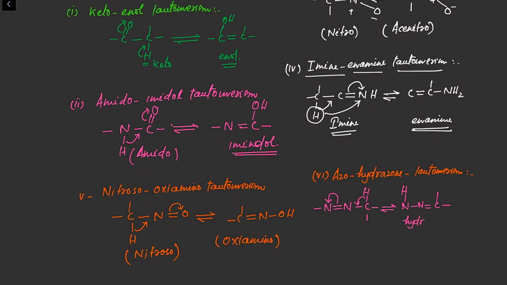This is the hydrazone form. This type of conversion again involves the shifting of this proton from this alpha carbon, and because of this, the interconversion is dynamic and one equilibrium exists between these two molecules. So this is azo-hydrazone tautomerism. In this azo-hydrazone tautomerism, the azo form will convert into the hydrazone form.